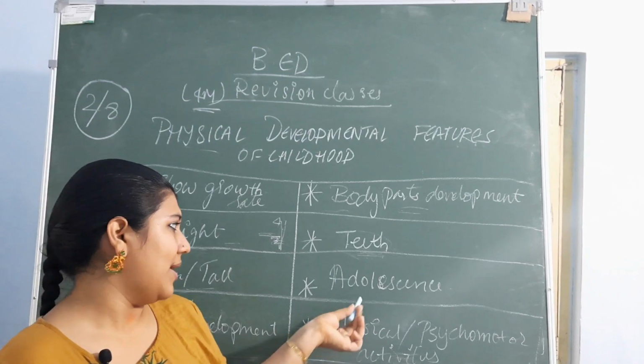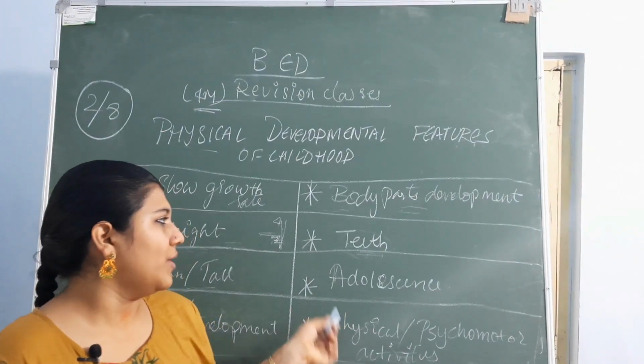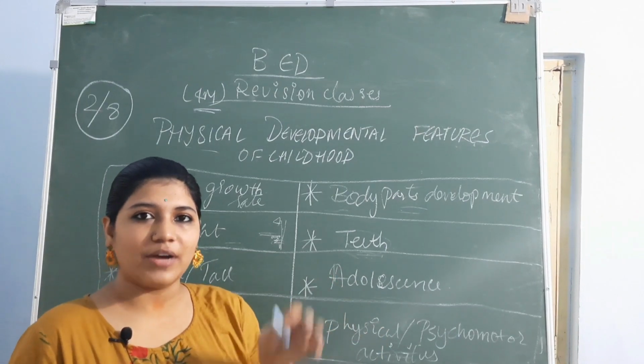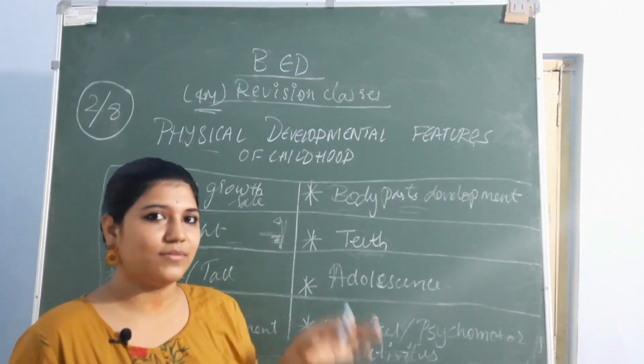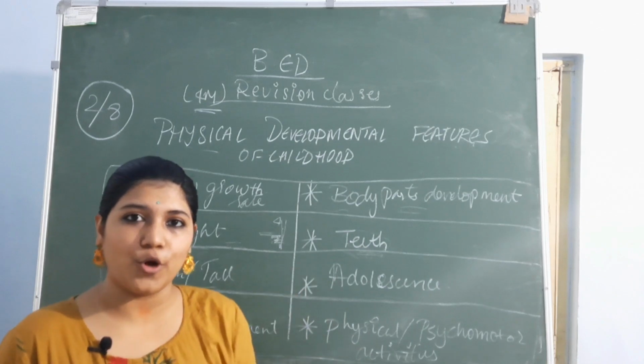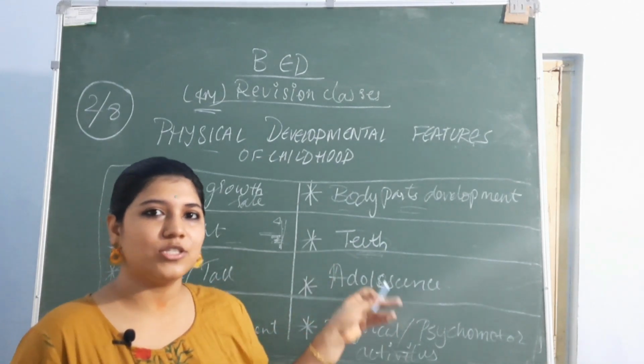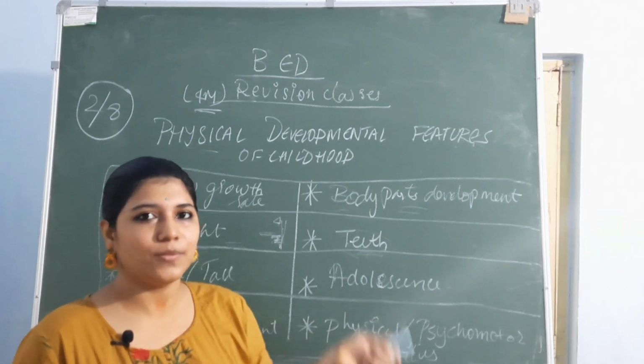And adolescence. We know that the growth rate in boys is faster than girls. It is observed that the growth rate is faster in boys than girls, but it also says the girls reach adolescence faster than the boys.